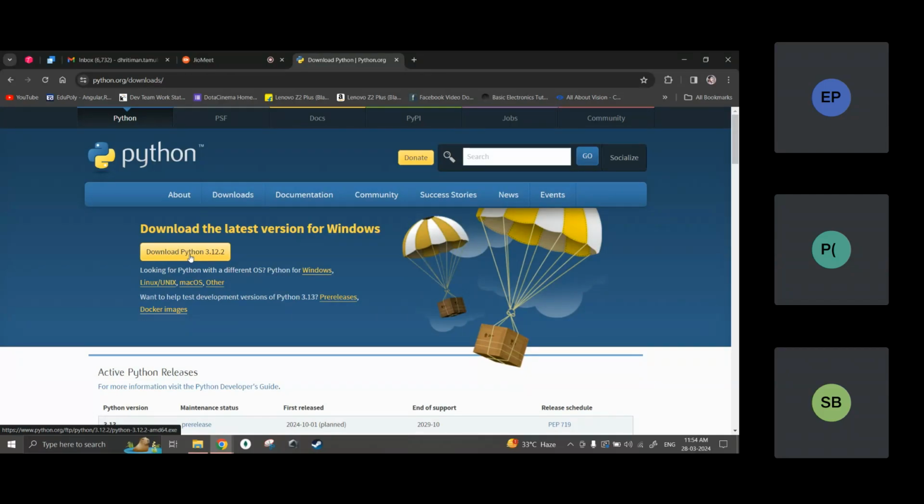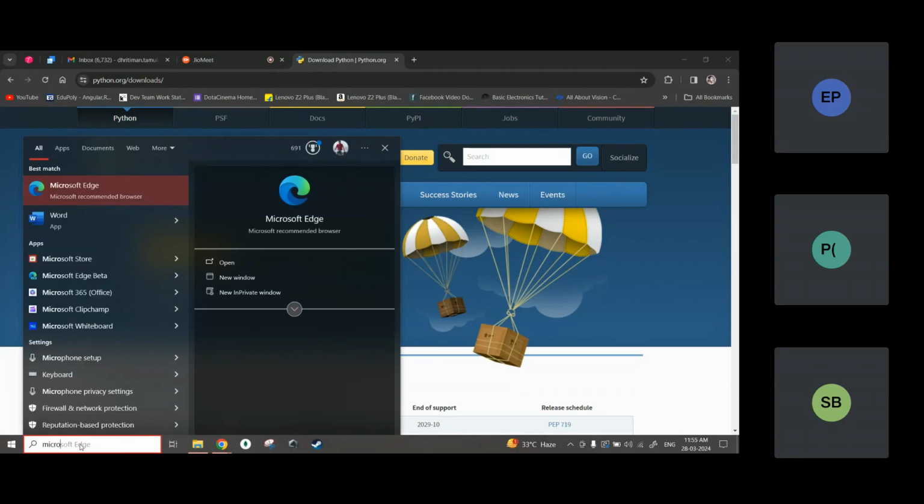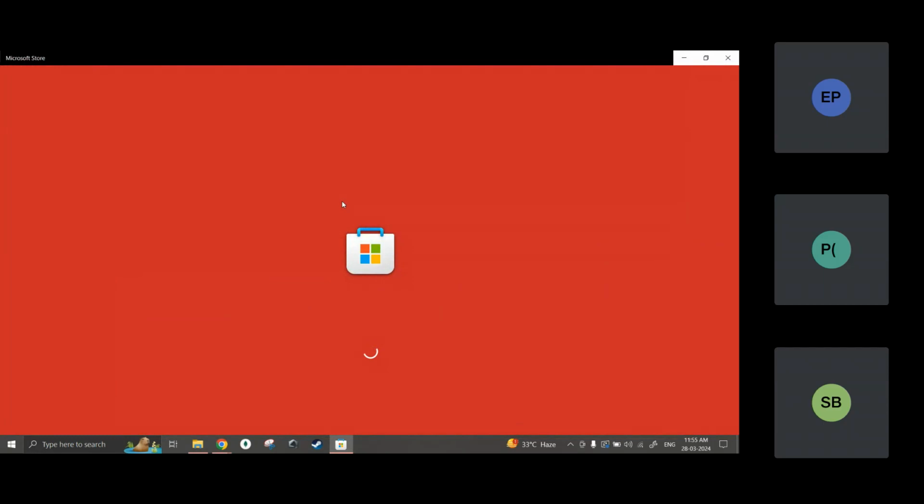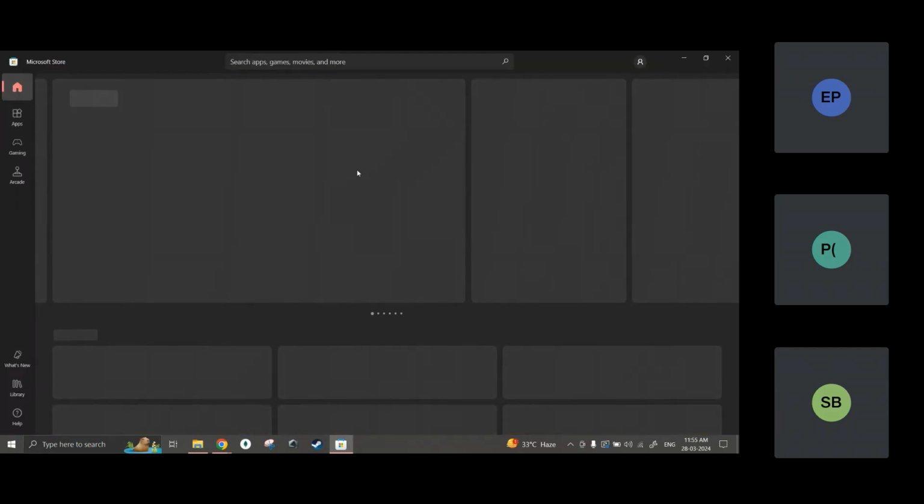Okay, fine. So this is one way, or else we have another way. This option is universal. This can be used by anyone. For Windows users, you can also go for something else: we have the Microsoft Store, right? When you go to the Microsoft Store, there also you will get the option.